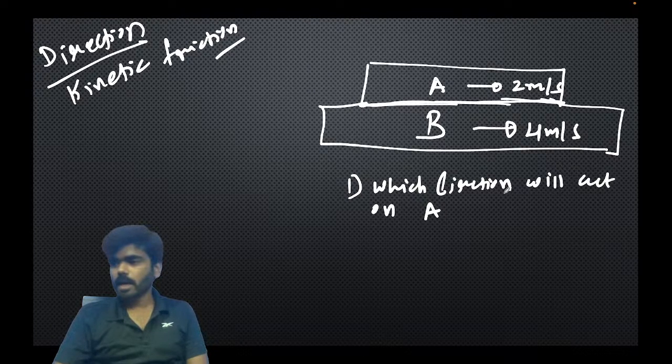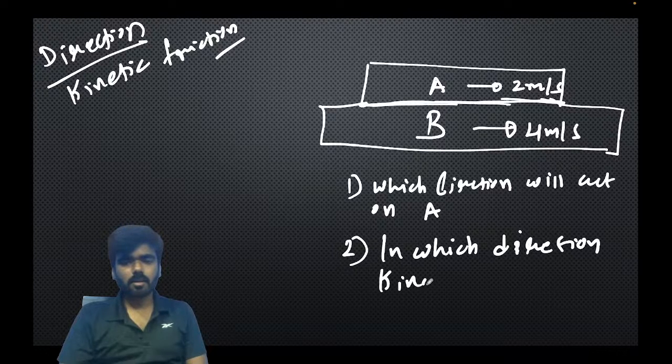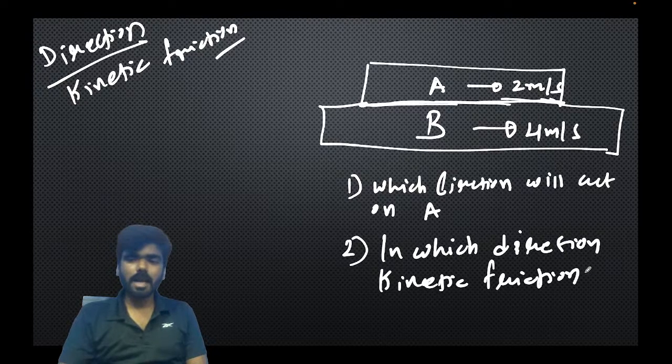And second, in which direction will kinetic friction act on B?